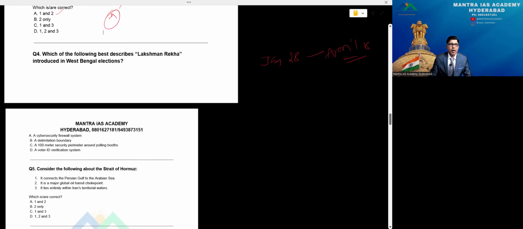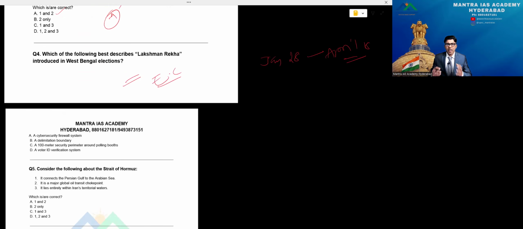Which of the following best describes Lakshman Rekha introduced in West Bengal elections? Beta, the Election Commission every time brings some modification of the election procedure, revolutionary changes. This time it is Lakshman Rekha.